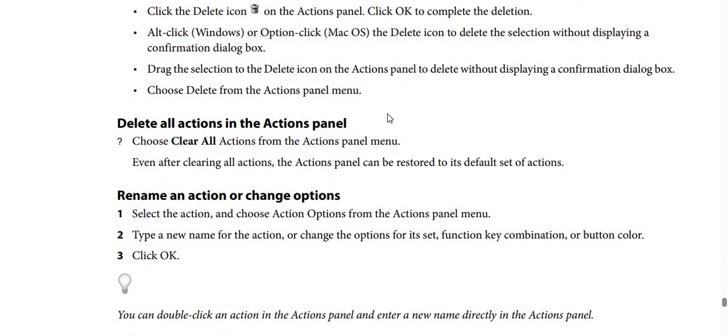How to delete all actions in the Actions panel.